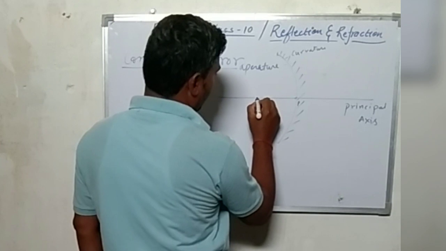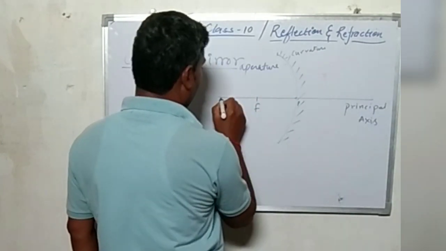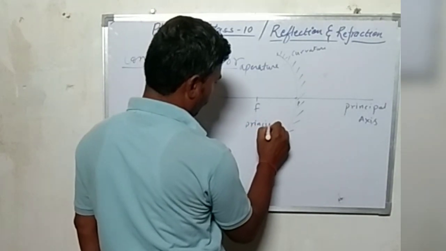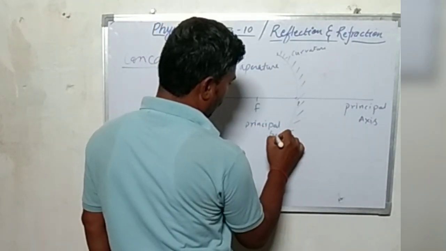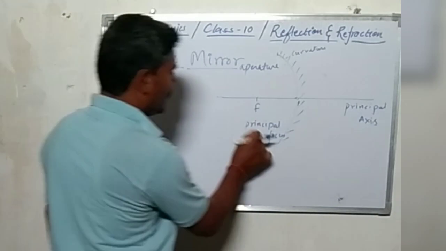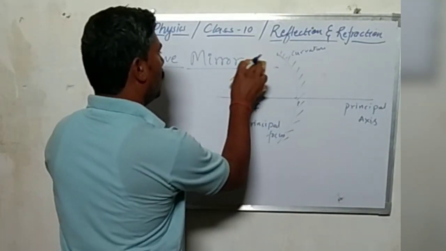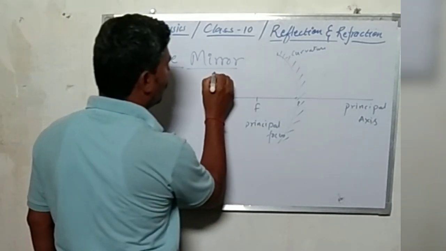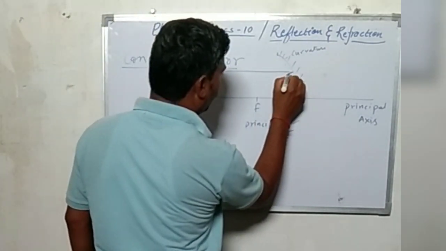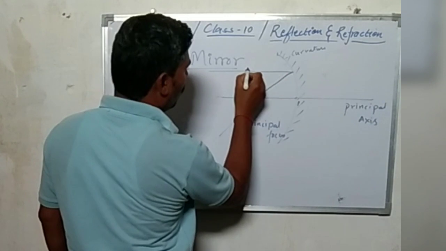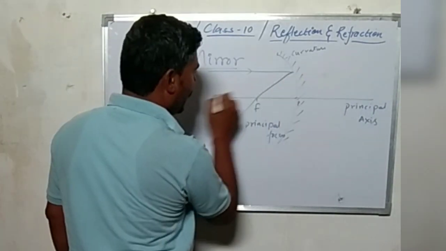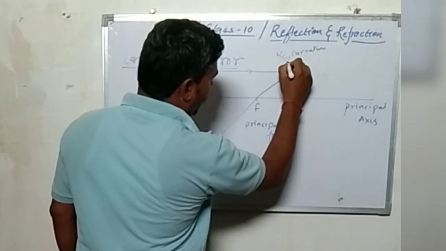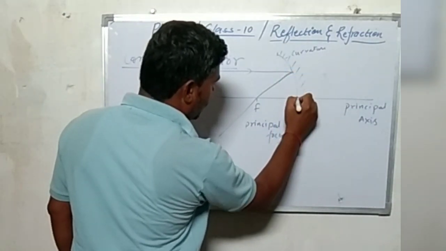And on this axis there is a point called the principal focus. The principal focus is the point of intersection of rays of light after reflection when the incident ray is parallel to the principal axis and strikes the reflecting surface.